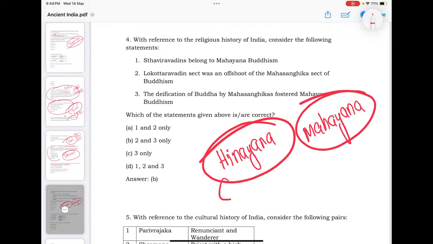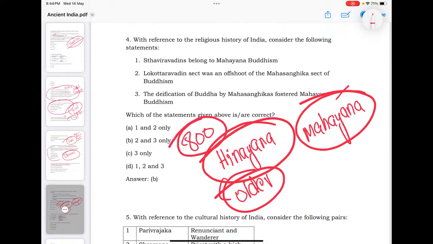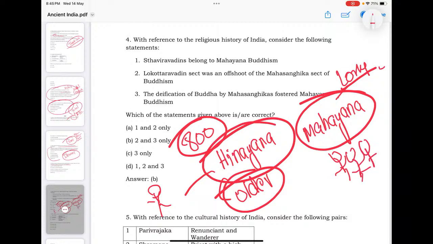Hinayana and Mahayana. This is the older version. If this is a Maruti 800, this is like a huge lorry. That means here only individual salvation, yeah, only individual salvation. Here, universal salvation. That means salvation is possible for everyone if you have that belief.